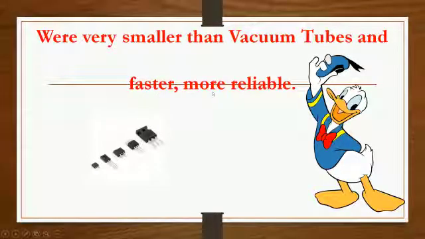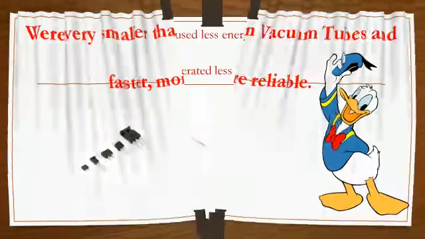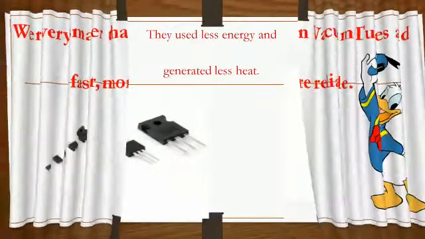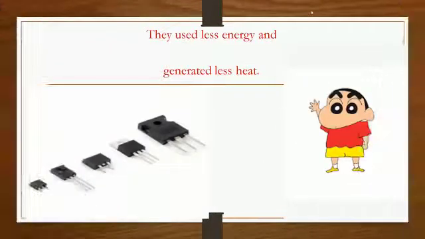They also used less electricity, and the heat was very less. It generated less heat. It was not getting heated up like those computers.